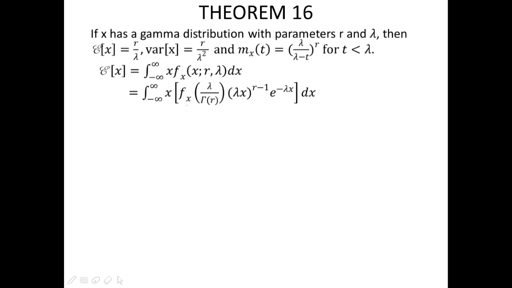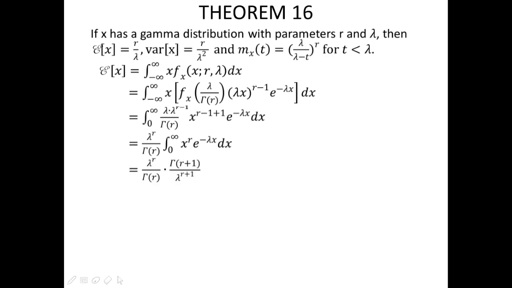So we combine like terms. We have the integral of lambda times lambda raised to r minus 1 over gamma r times x raised to r minus 1 plus 1 times e to the negative lambda x dx, evaluated from 0 to infinity. Now let's pull out the constant from the integral. We have lambda raised to the power of r over gamma r, integral of x to the power of r times e raised to the negative lambda x dx, evaluated from 0 to infinity,